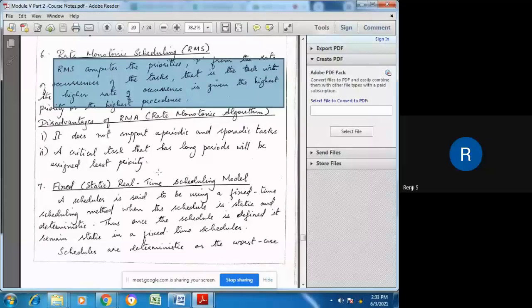If, say, a task occurs from period T1 to T10, within T1 to T10 it may occur 5 times. Then there is a big gap. Then after some time, when it starts occurring again, it will occur frequently for some time and then stop, and likewise it goes on. Such tasks are called sporadic tasks.